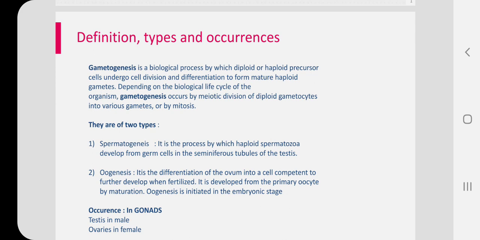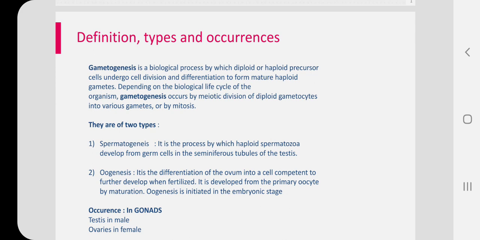Gametogenesis is of two types. One is spermatogenesis and second is oogenesis. Spermatogenesis is the process of formation of sperms in the testes of the male, whereas oogenesis is the formation of the ovum in the ovaries of the female. Today our topic of discussion is only spermatogenesis. We will discuss oogenesis in the next class.